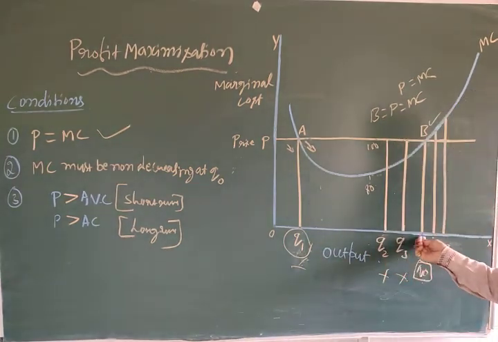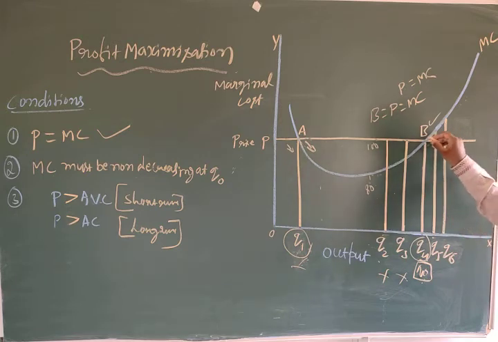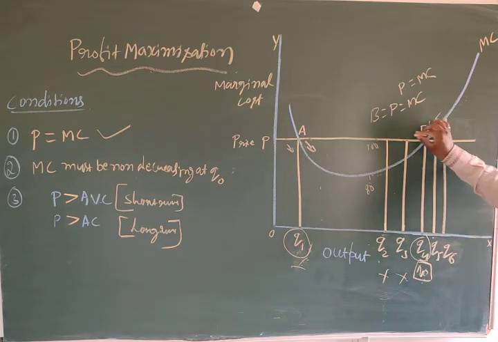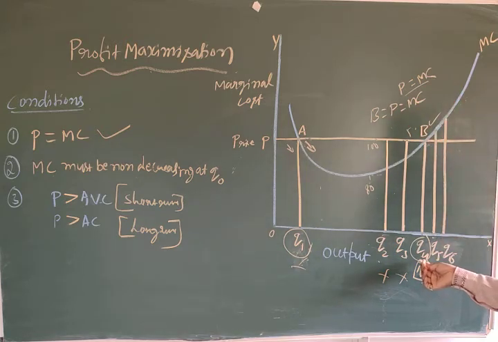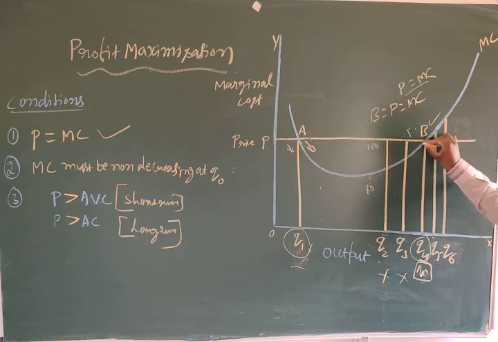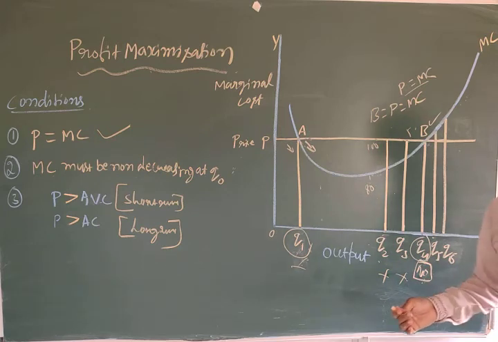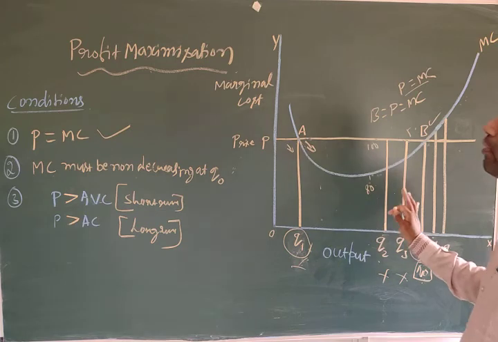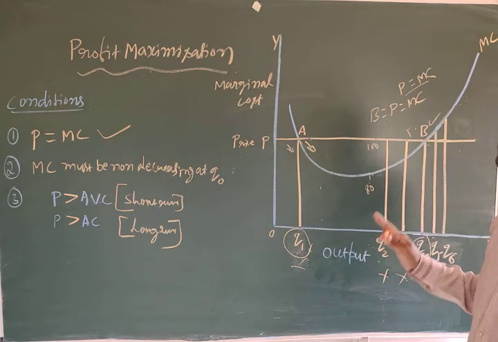Then if you come to Q4, definitely it will be the perfect point. At the point of B, price is equal to marginal cost. First condition is P equal to MC, and that is satisfied at the point of B. And here the marginal cost increases, equals the P, and again keeps increasing. That's why Q4 is the perfect point. What for? To earn more profit. This is called profit maximization under the perfectly competitive market.